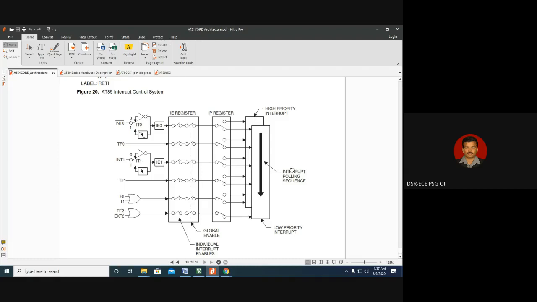Then the priority choice is given to the user. If the user feels listening to music has the highest priority, let him listen to the music. If the user decides the incoming call has the highest priority, then he can answer the incoming call. So when compared to listening to music, the incoming call has the highest priority, hence he is attending the call.